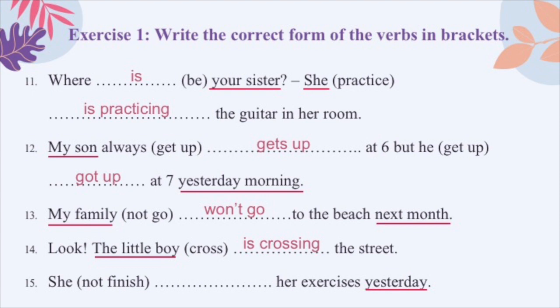Number 15. At the end of the sentence, you can see the word yesterday, ngày hôm qua. Time in the past, so we use past simple. The verb given in brackets is not finished. It means that we have to use the negative form of past simple. That is, didn't plus verb there. So we will write, she didn't finish her exercises yesterday.